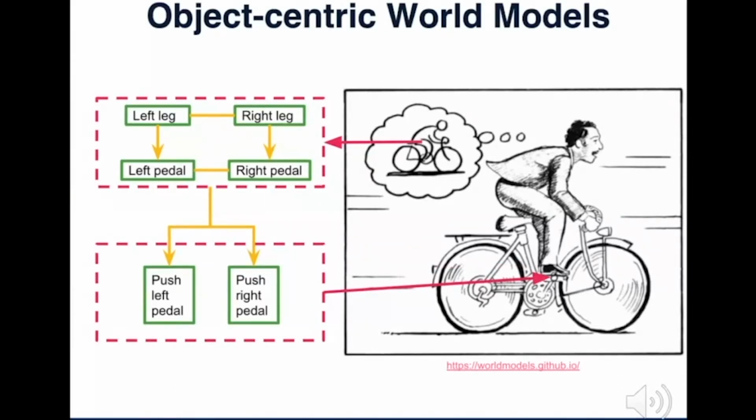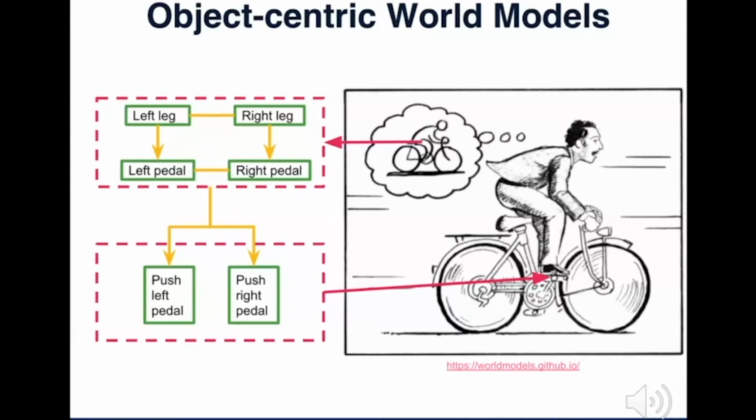We believe that a good abstract world model should be object-centric and only consider the task-relevant objects. Obviously, we do not need to model details like our hair, skin, and other irrelevant parts in order to ride a bike. In fact, we only need to model the left leg, right leg, and the pedals.